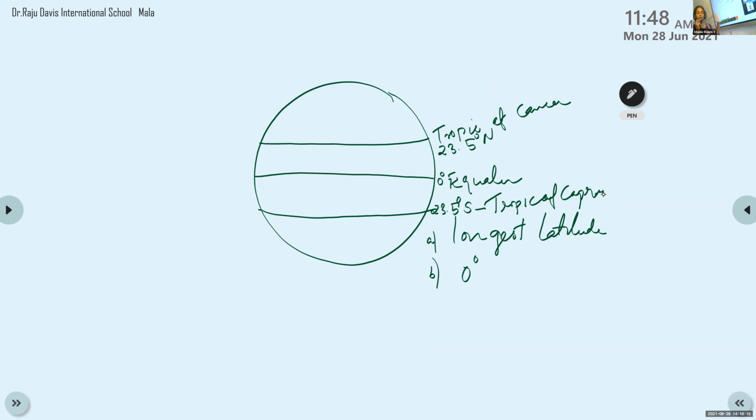Study what you have learned already: the important latitudes, equator, Tropic of Cancer and Tropic of Capricorn. Today you have learned about the degrees. Equator marks 0 degree on the globe, Tropic of Cancer 23.5 degree to the north, and the other one 23.5 degree to the south. Is that clear to you? Yes, ma'am. We will learn more about all these.